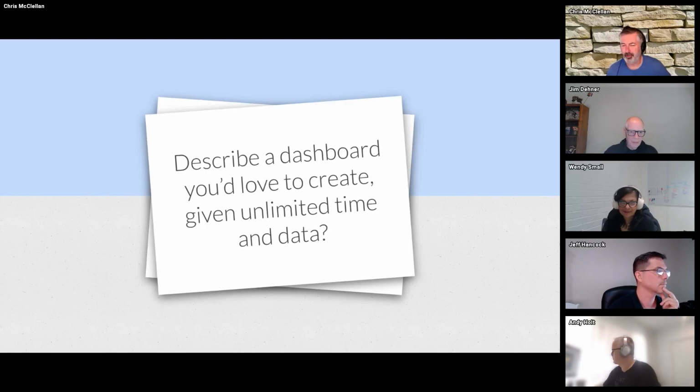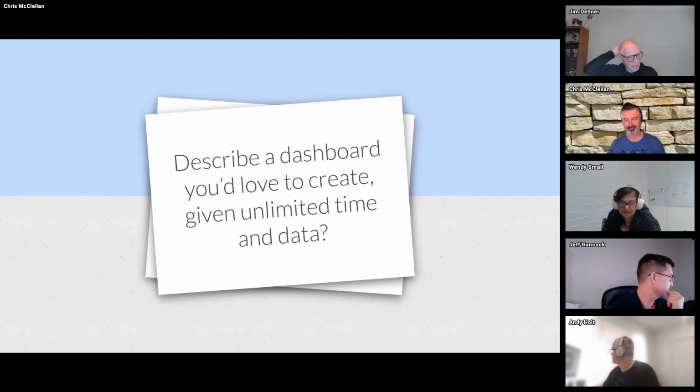Describe a dashboard you'd love to create given unlimited time and data. Wow. Actually, there's a couple of data sets that I would love to get. I'm kind of a sports enthusiast, so I'm going to give you two options here. Some of you guys know I'm a triathlete, an Ironman triathlete, and I have always wanted to take a look at the various Ironman sites around the world.